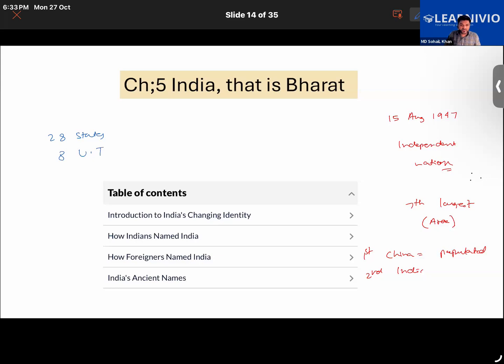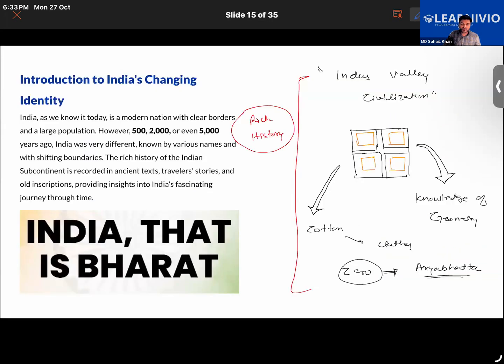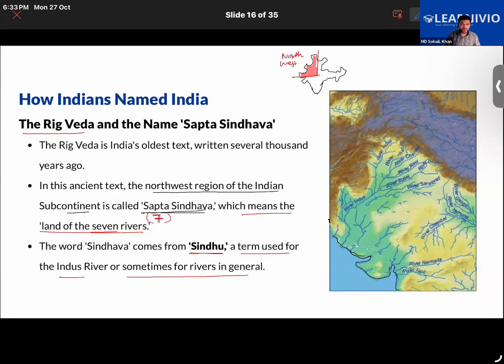Okay, these things we have discussed. Then we have learned about the names of India also, how India has been known by different names throughout history. Some of the names were like: India was known as Aryavarta. It was known by the name of Jambudvipa. It was known as Hind. So we have learned that the mention of the name of India is found in different books also.